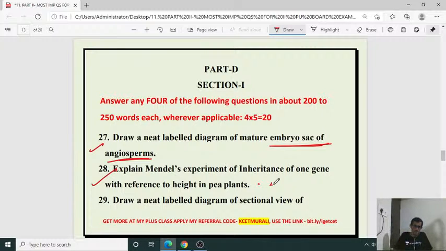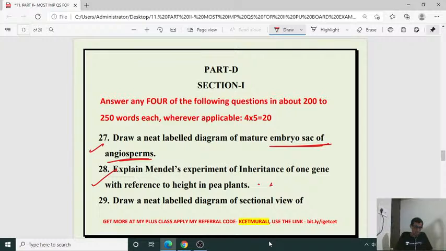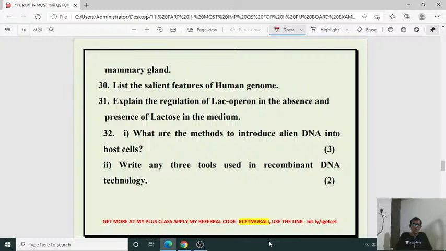Then draw a neat labeled diagram of a sectional view of the mammary gland. Mammary gland sectional view, that is from the human reproduction chapter. That is for 5 marks. Remember. Then list the salient features of the human genome. What is the human genome? The Human Genome Project is different. Human genome: so, salient features of the human genome. So the 30th question, am I right?